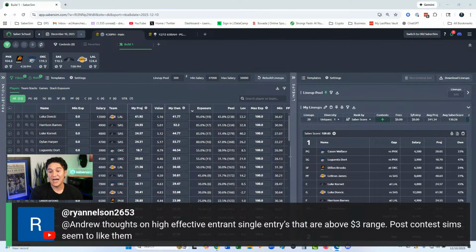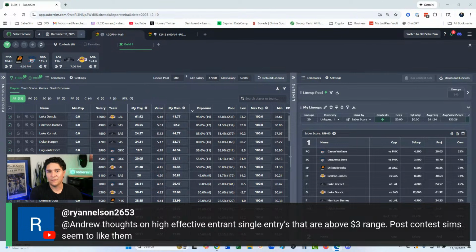So yeah, I would for sure be willing to play some of those contests. One that comes to mind is an NFL Sunday, like the $5 single entry. They run like three $12 single entries, and I would get in the biggest one for sure, and then maybe some of the smaller ones, depending on the size. So I think single entries make the most sense above the $3 range.